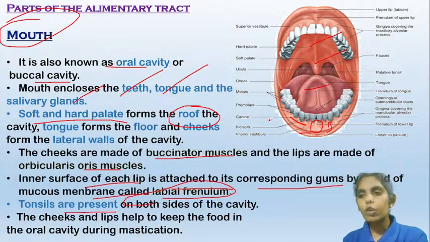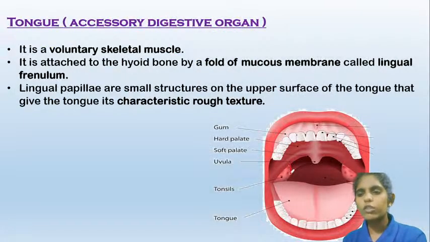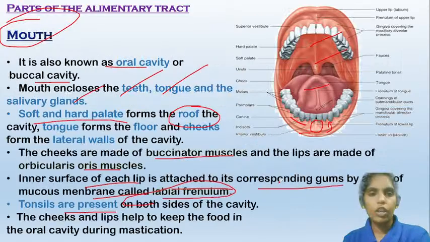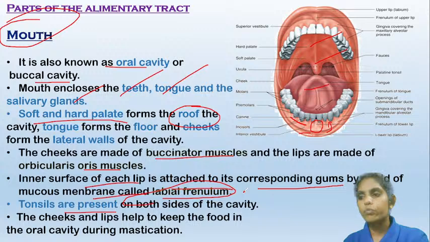And the tonsils are present on either side of the cavity. So these are the tonsils. These are lymphoid organs, which will try to capture bacteria. If any bacteria enter our body along with the food we consume, these tonsils will try to capture and kill those bacteria. And the cheeks and lips help to keep the food in the oral cavity during mastication.